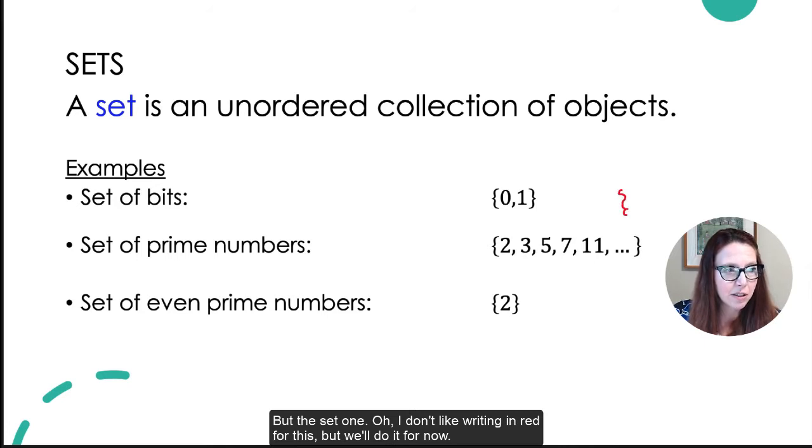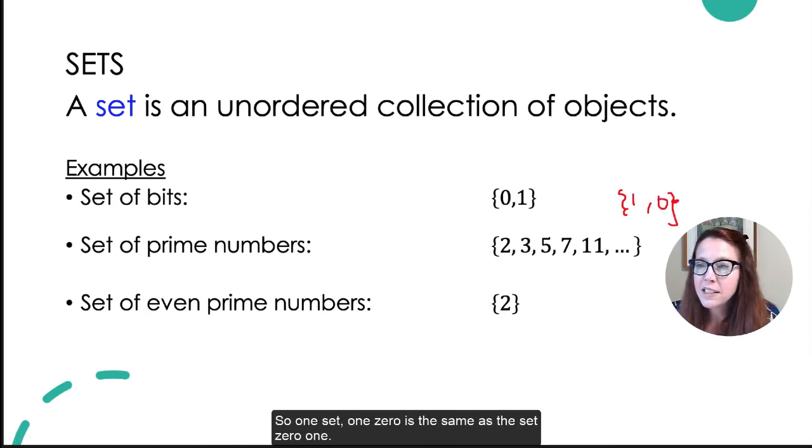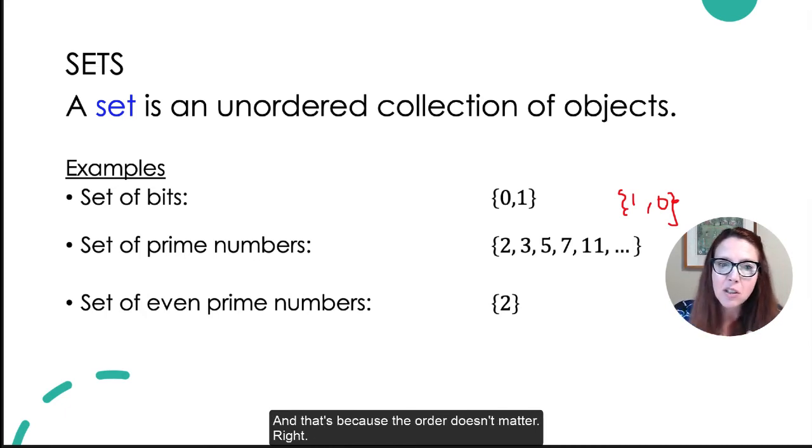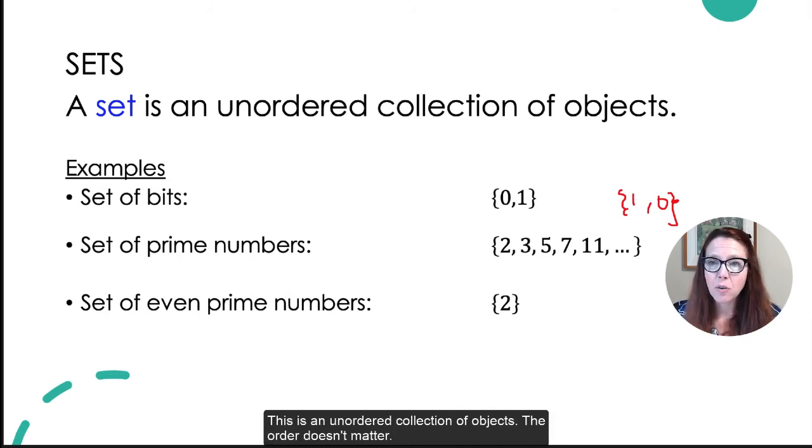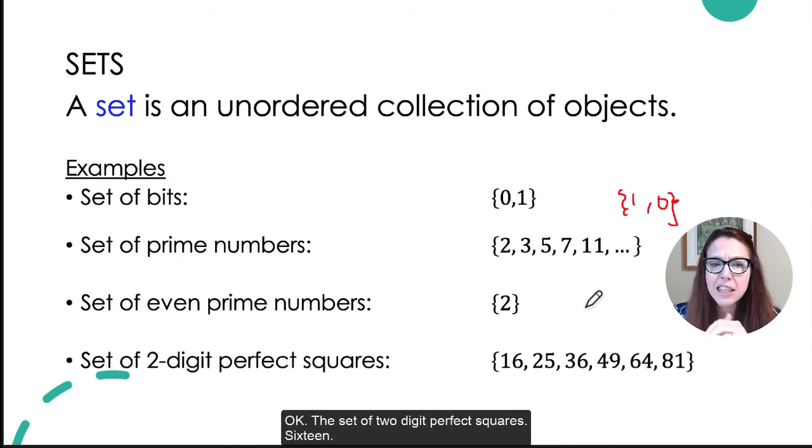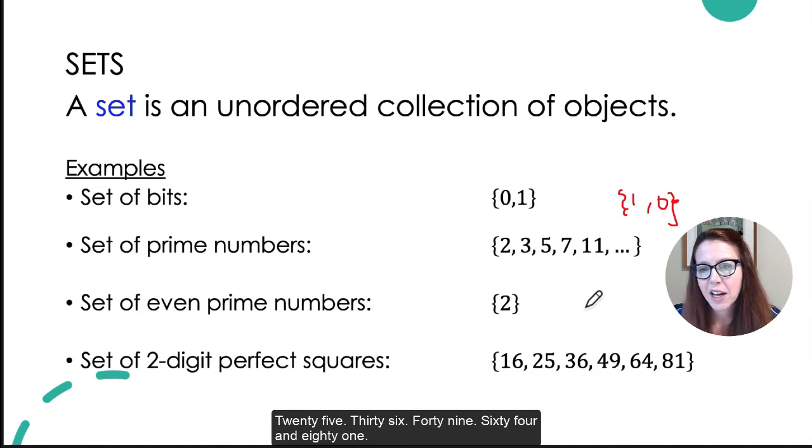oh, I don't like writing in red for this, but we'll do it for now. So the set 1, 0 is the same as the set 0, 1, and that's because the order doesn't matter, right? This is an unordered collection of objects. The order doesn't matter. Okay, the set of two-digit perfect squares, 16, 25, 36, 49, 64, and 81.